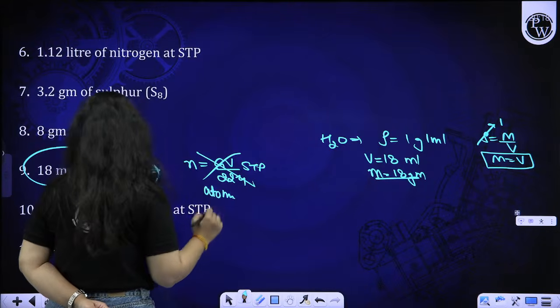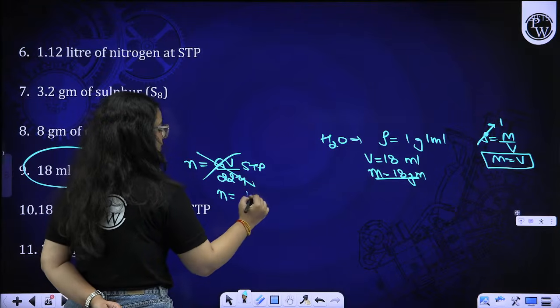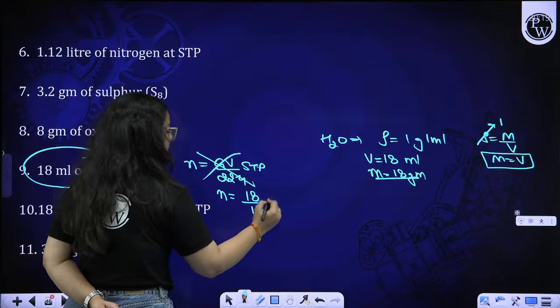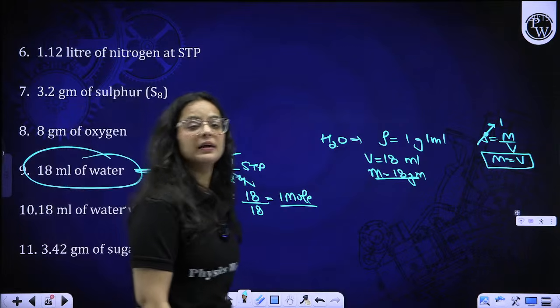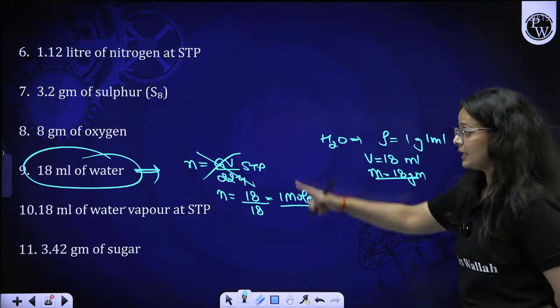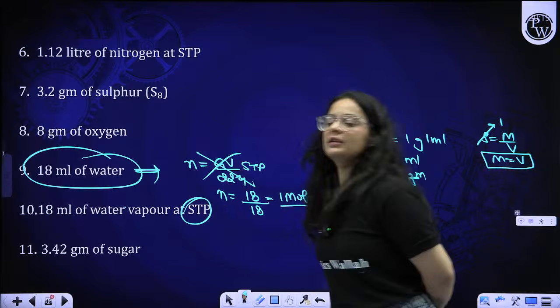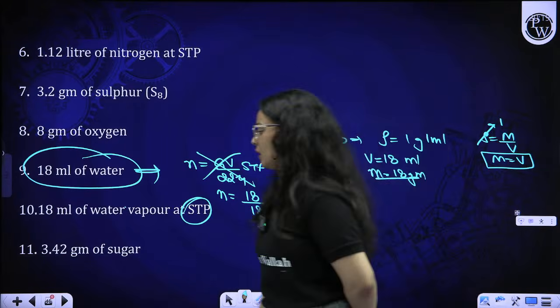Number of moles can be calculated as given mass, that is 18, by molar mass of H2O, which is 18. That is 1 mole. So be clear that you should not use the volume formula in this case unless STP is mentioned. If STP is mentioned, then you can use the formula. Otherwise, you cannot use that formula.